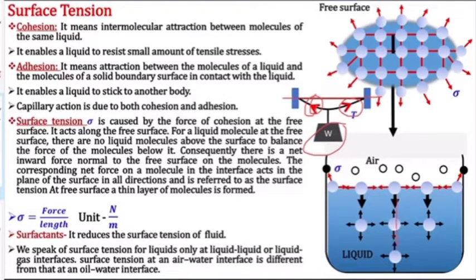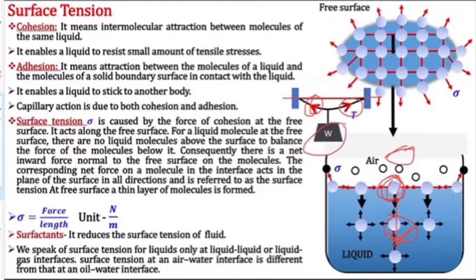A net force is acting in the downward direction because of the unbalanced force between the surface molecule and the air, and between this molecule and the molecules within the liquid.